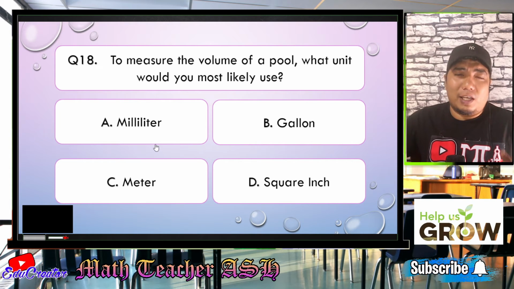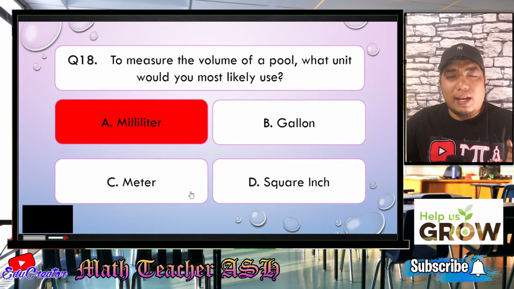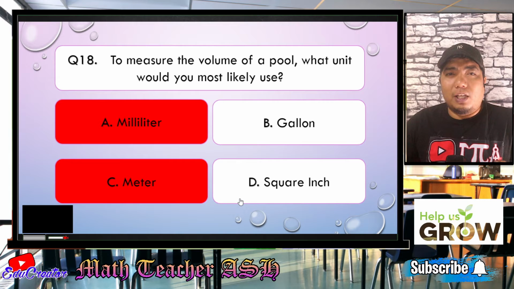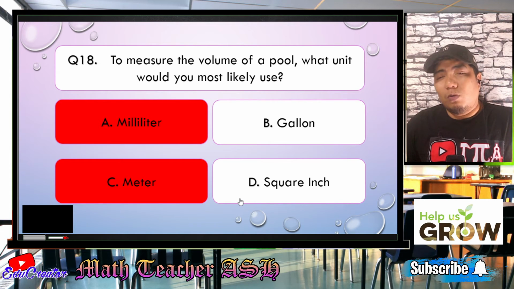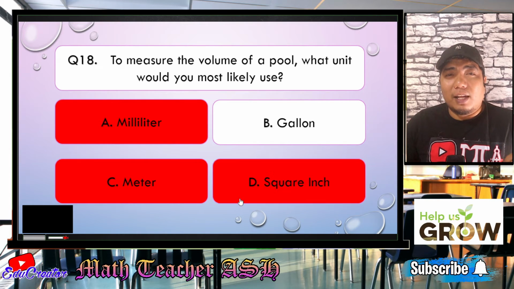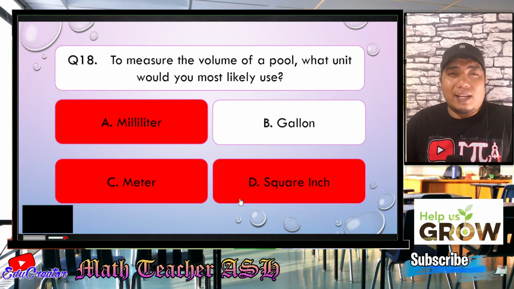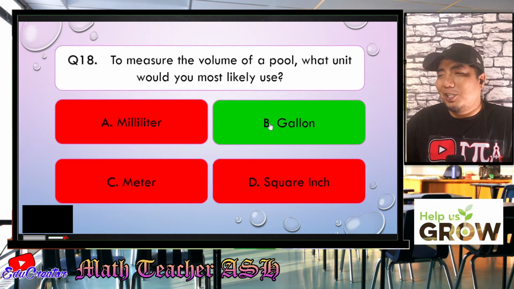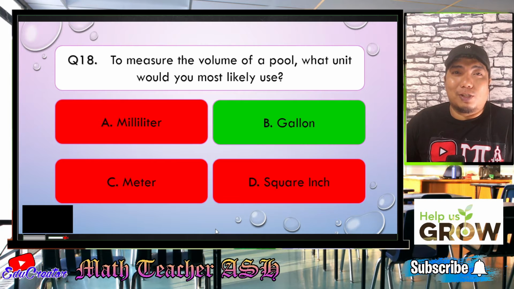So letter A is wrong. Letter C is also wrong because meter is talking about length. And square inch is basically only second degree because you will just be multiplying inch by inch, and the answer is square inch. So the correct answer, in the English system, is gallon. All right, my dear math learners. Easy, right?